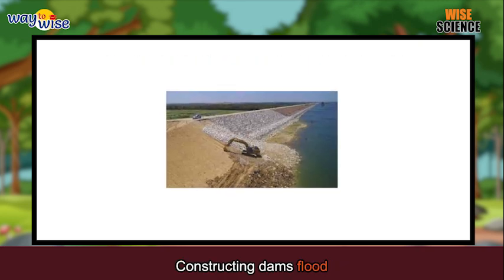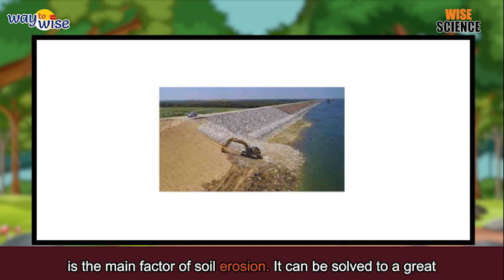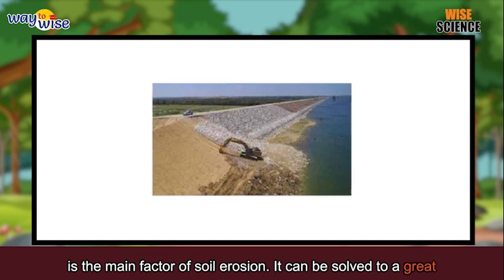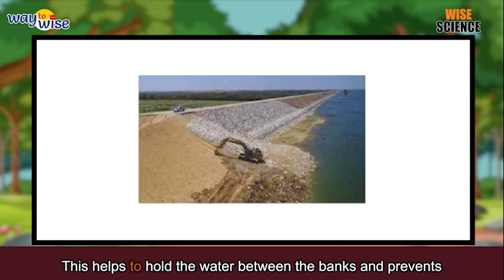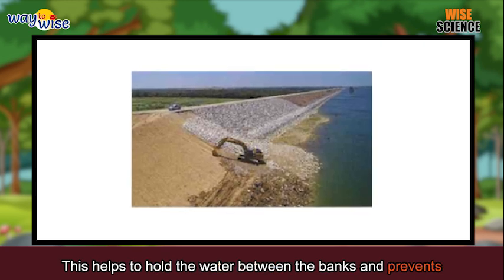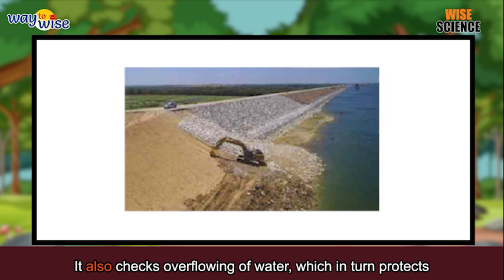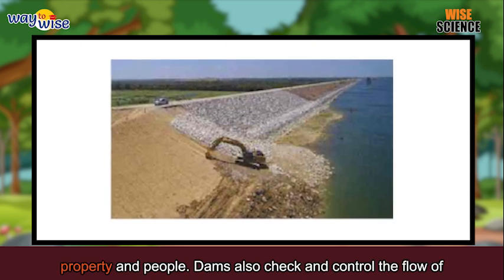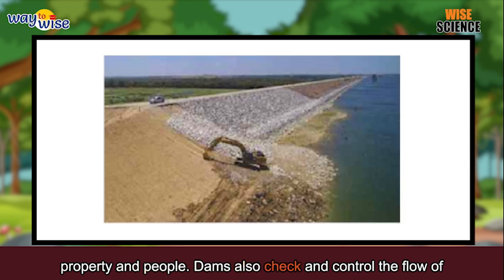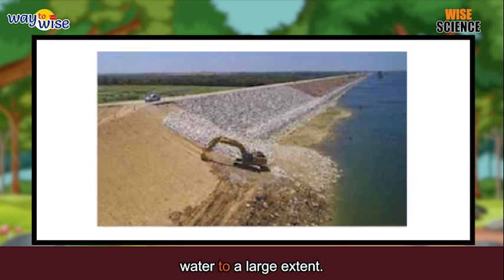Constructing dams. Flood is the main factor of soil erosion. It can be solved to a great extent by constructing embankments along the river banks. This helps to hold the water between the banks and prevents soil erosion. It also checks overflowing of water, which in turn protects property and people. Dams also check and control the flow of water to a large extent.